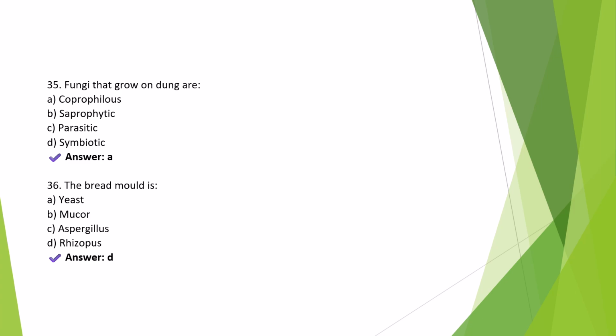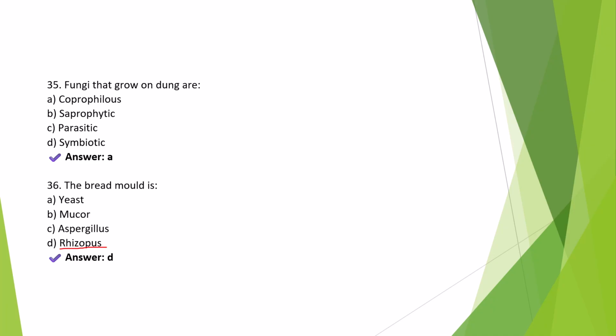Coprophilous fungi like Pilobolus, for example. Okay, Pilobolus grow on animal dung. They are adapted to survive in such environments and help in nutrient recycling. Bread mold, the right answer is option D, Rhizopus.